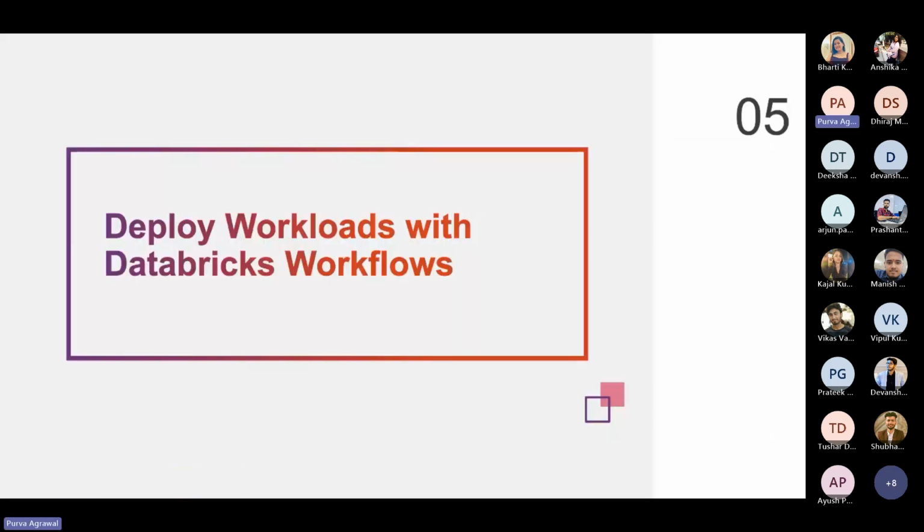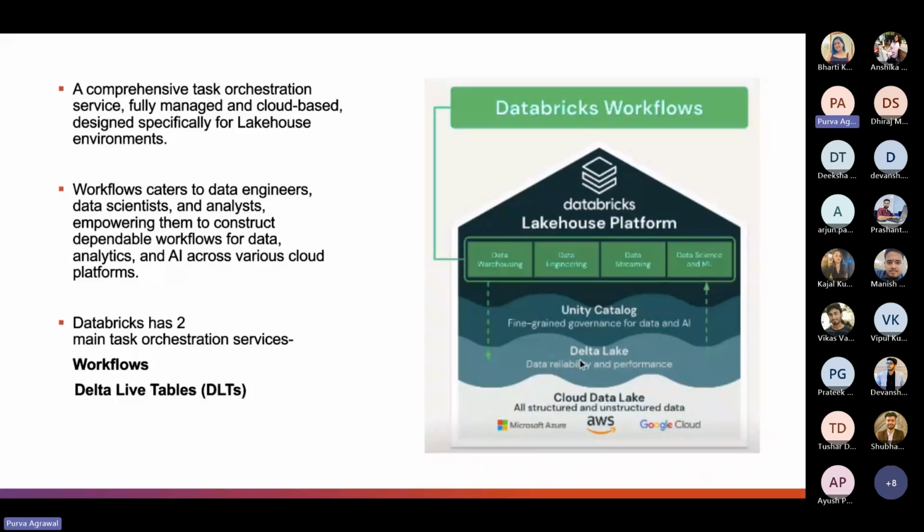So moving to the fifth topic of our agenda, deploy workloads with Databricks Workflows. So now let's understand Databricks Workflows. Workflows is a comprehensive task orchestration service that is fully managed and cloud-based, designed specifically for Lakehouse environments. Workflows cater to data engineers, data scientists, and analysts, empowering them to construct dependable workflows for data analytics and AI across various cloud platforms. So Databricks Workflows enables all the data teams to orchestrate any combination of tasks such as notebooks, SQL, ML models, and Python code.